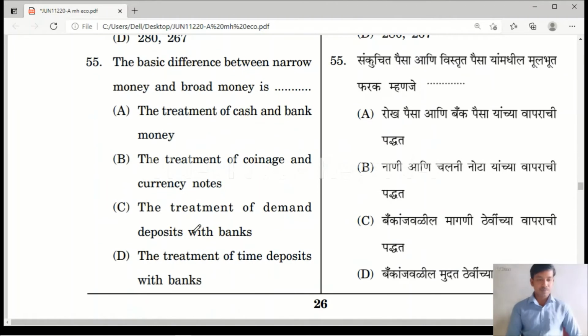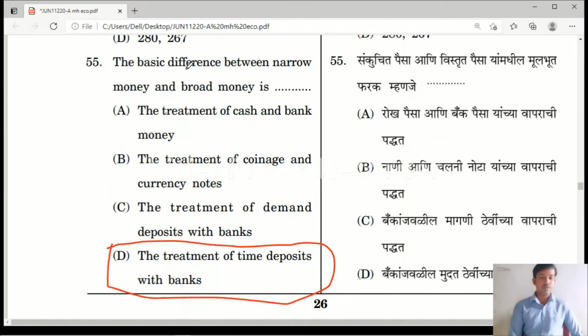Question number 55. The difference between narrow money and broad money is option A, the treatment of cash and bank money, option B, the treatment of coinage and currency notes, option C, the treatment of demand deposits with banks, option D, the treatment of time deposits with banks. Yes, the right answer is option D here. The treatment of time deposits with banks is the main difference between narrow money and broad money.